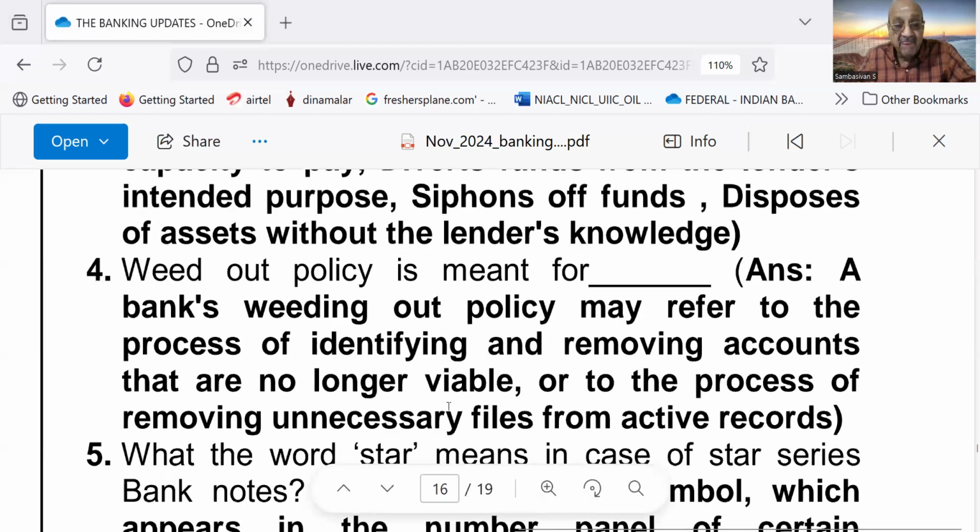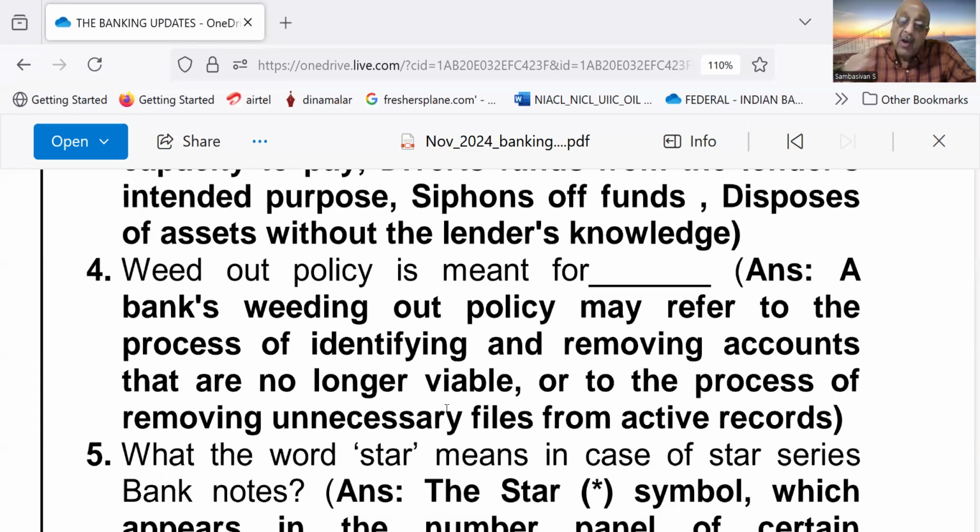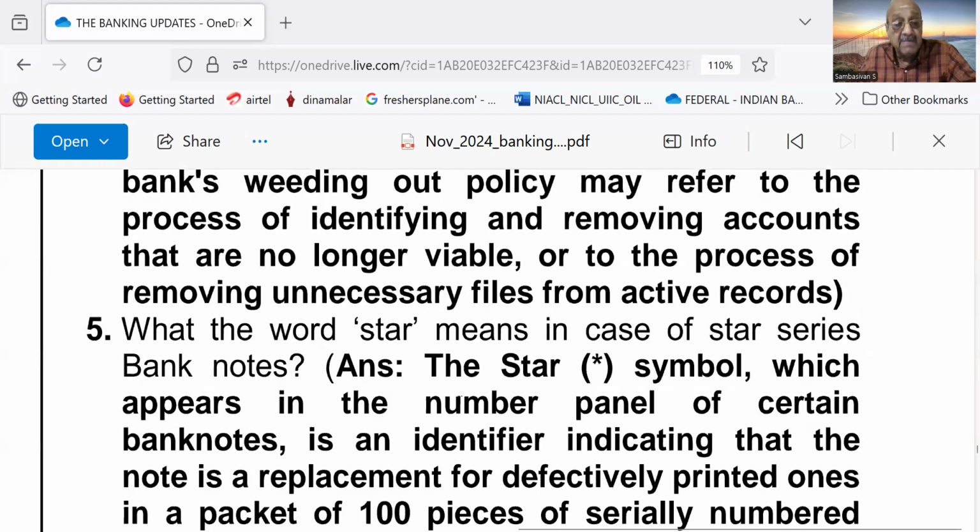Number 4, weed out policy is meant for dash. Answer, a bank's weeding out policy may refer to the process of identifying and removing accounts that are no longer viable, or to the process of removing unnecessary files from active records.